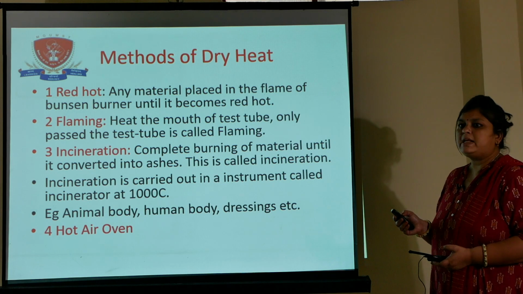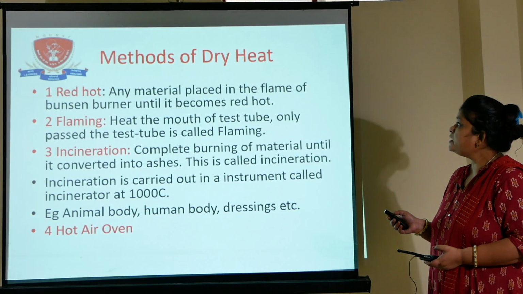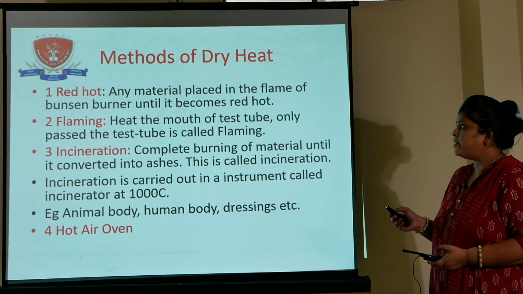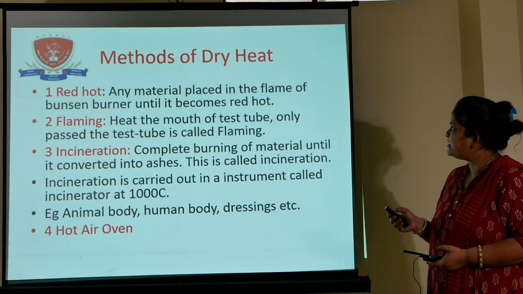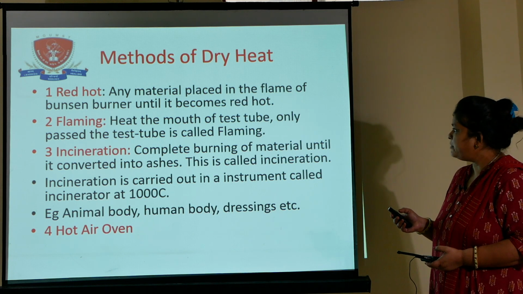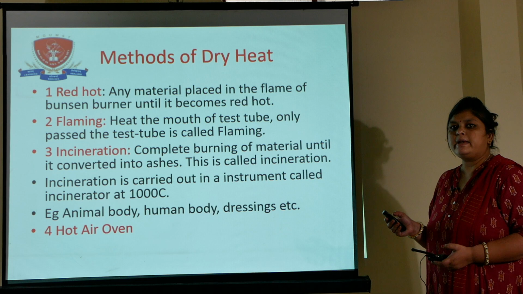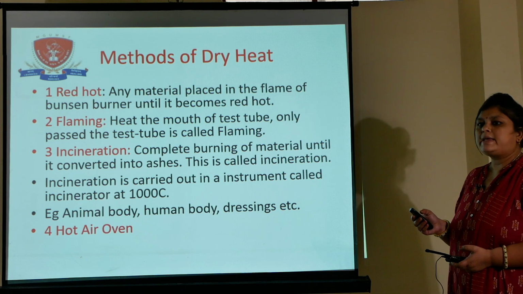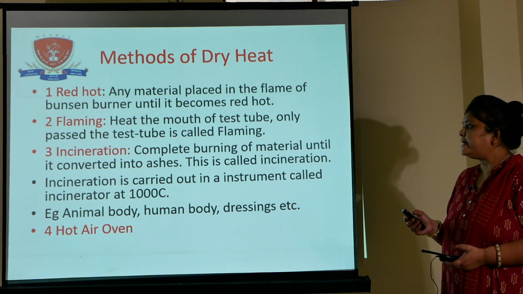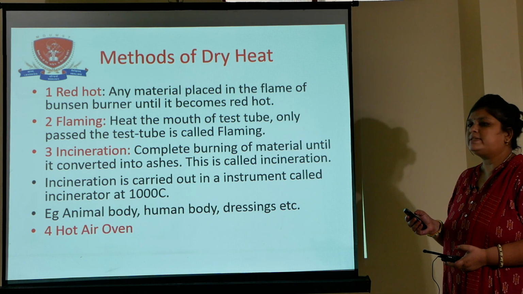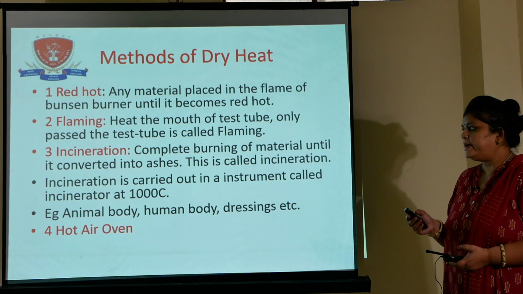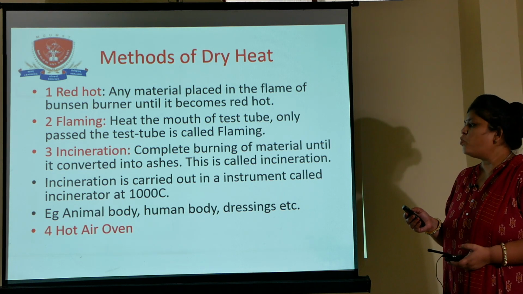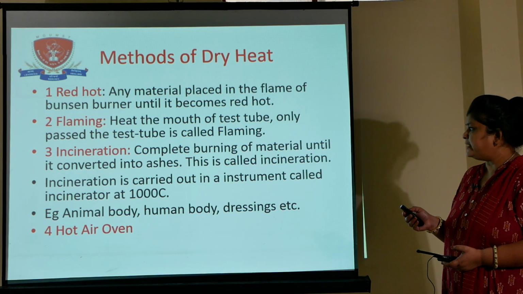Red hot means any material placed in the flame of a Bunsen burner until it becomes red hot is called the red hot method. Flaming means heating the mouth of a test tube, passing it through the flame, is called flaming. Incineration means complete burning of the material until it is converted into ashes. Incineration is carried out in a device called an incinerator at 1000 degrees Celsius. For example, animal bodies, human bodies, soil dressings, bandages, etc. Now the fourth method, hot air oven, is the most widely used method of dry heat.